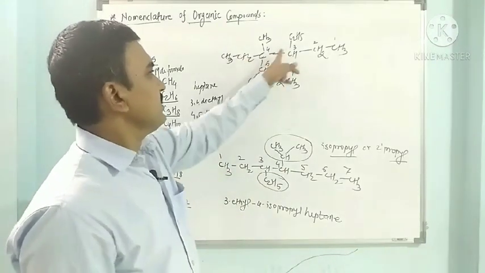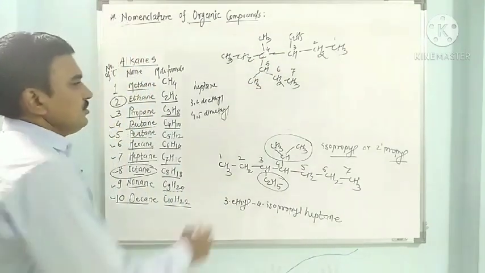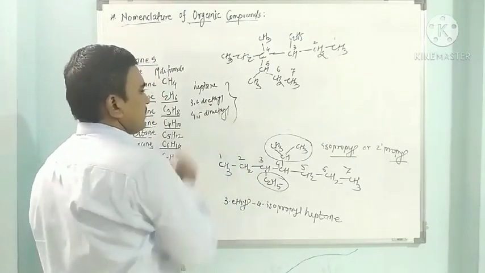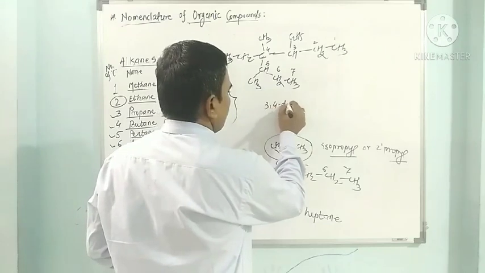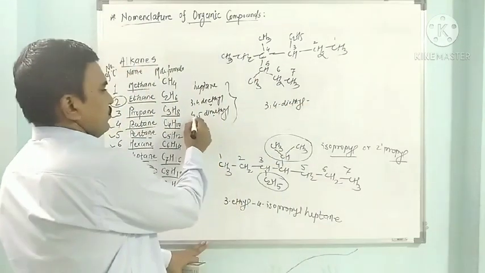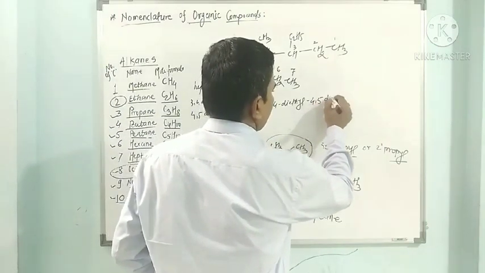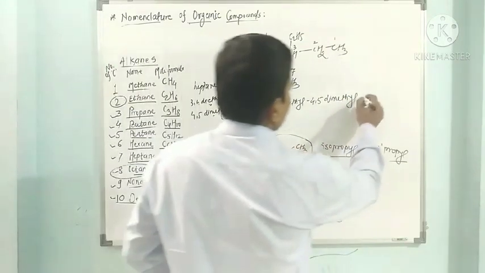Only ethyl is here, at 3 and 4, and 4 and 5 is methyl. So we have to arrange this systematically. Ethyl comes first, then methyl. So this is 3,4-diethyl-4,5-dimethylheptane.